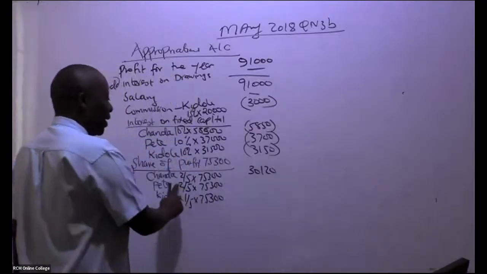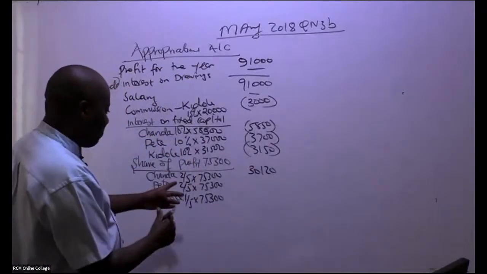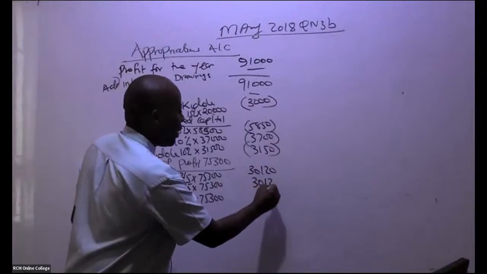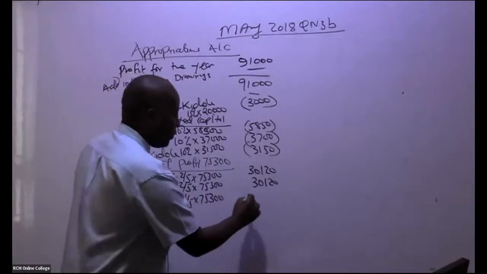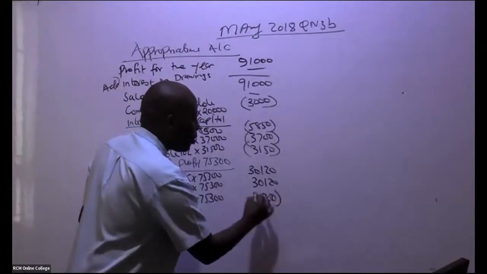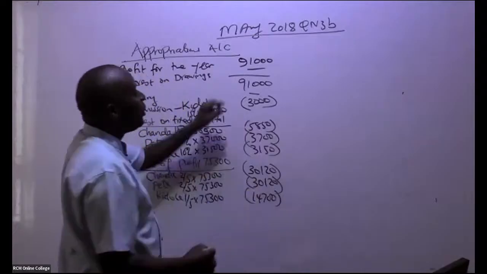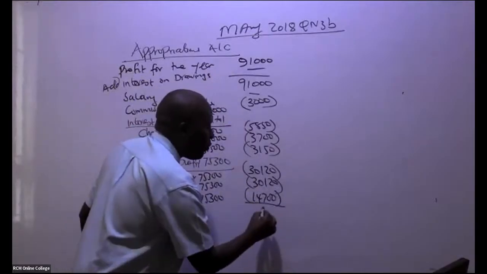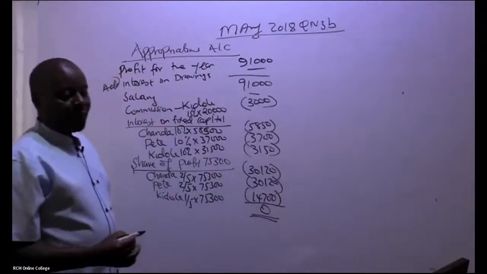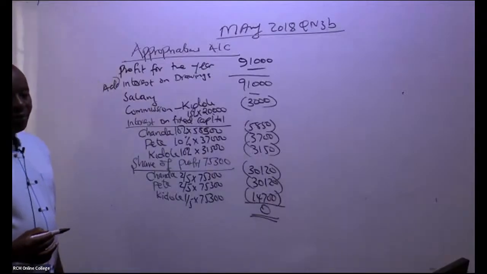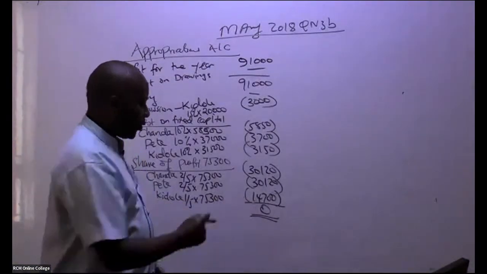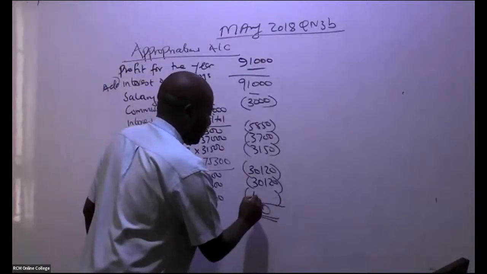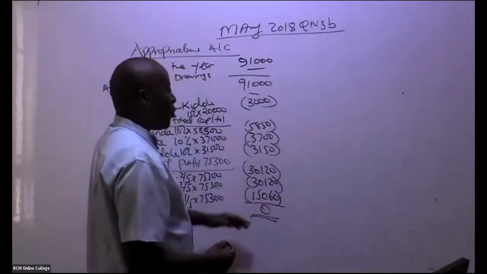3120. This and this will end up giving me the same, 3120, and then now this is 1 over 5. The last one is 14,700. So if you deduct this, you should be able to distribute the whole amount such that you have a 0. So I'm being told this is not 14,700, I'm being told this is 15,060. You don't even have to approve.